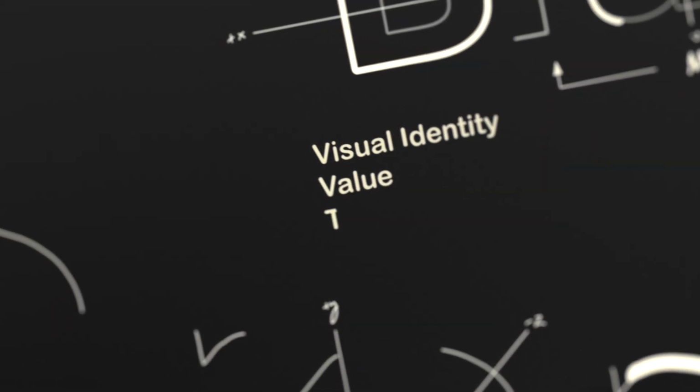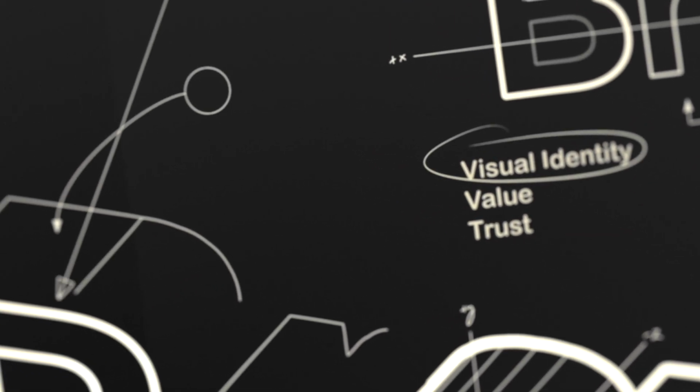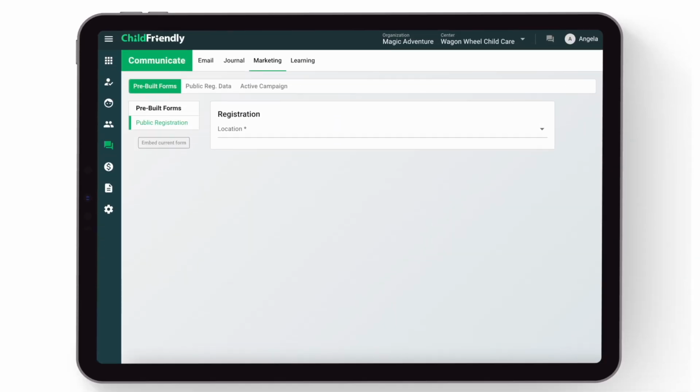At ChildFriendly, we understand that it's crucial to present families with the visual identity they associate with your program, especially as they contemplate registering. Embed our online registration form directly into your website in just a few easy steps.